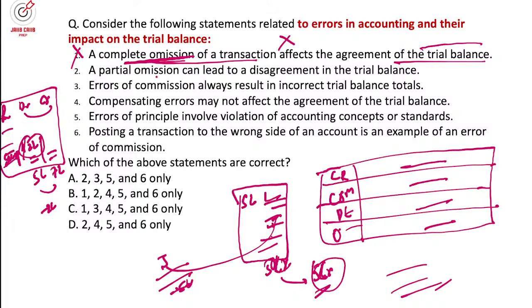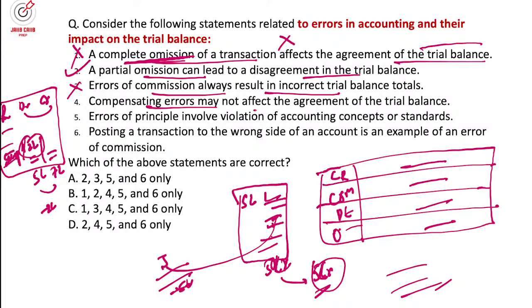Second one: partial omission can lead to disagreement. Yes, because you have kept only one debit side or only one credit side. Error of commission does not always result in an incorrect balance sheet; it is not that it always does.